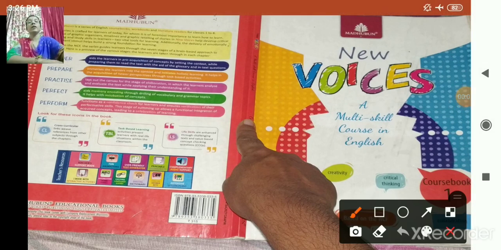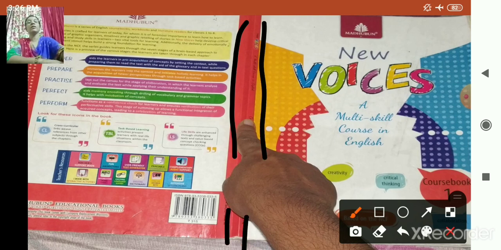Okay. Now see here. Can you see this part? This is known as spine. What is it? Spine. S-P-I-N-E. What is spine? Spine joins the front cover, pages and the back cover. Okay, it joins the front cover, pages and the back cover. So that is the spine.